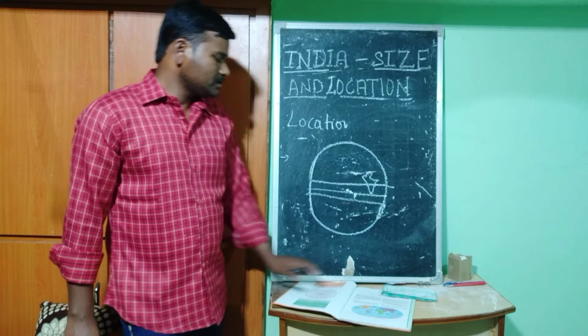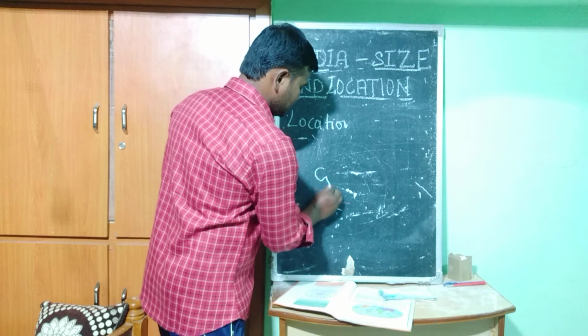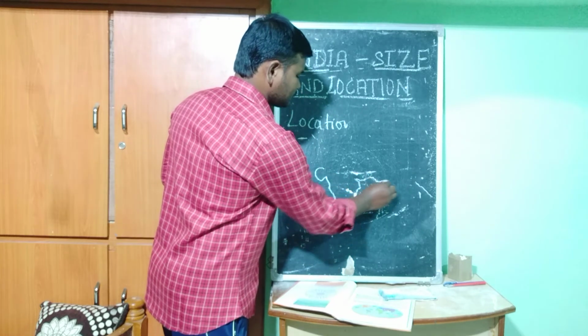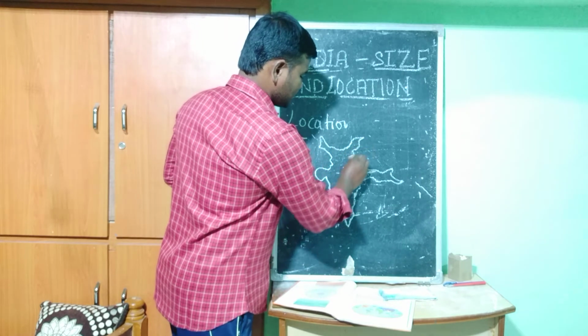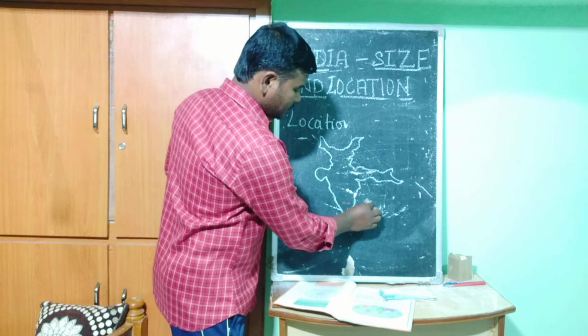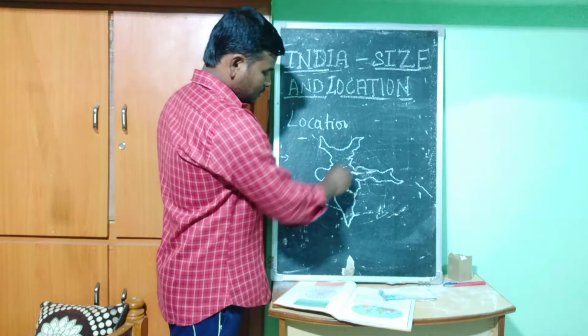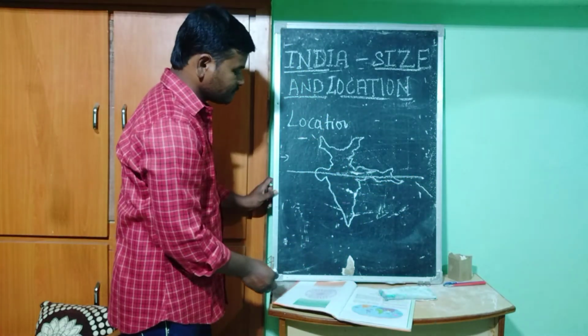Example, here is India, and the Tropic of Cancer goes like this, exactly making two halves.